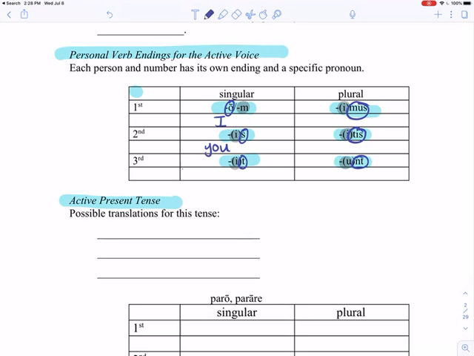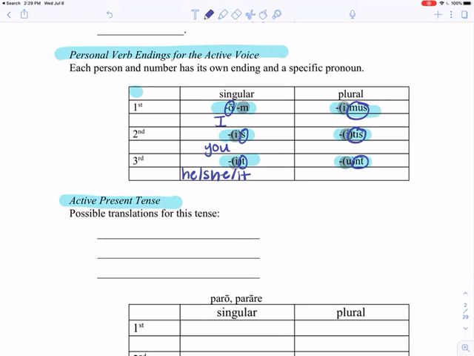Third singular is going to be he, she, or it. Now, you're not always going to sit there and put he, she, or it. Sometimes you're already going to know which gender your person is that you're talking about, okay? So sometimes you'll use he specifically, or sometimes you'll use she specifically, okay?